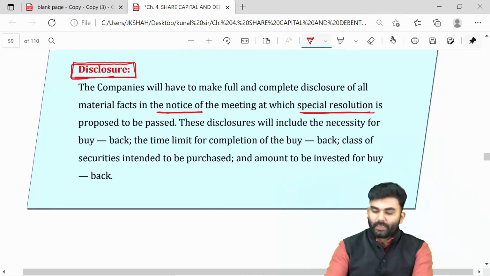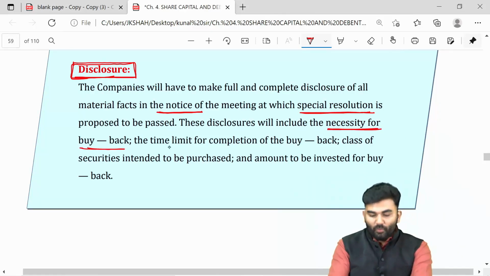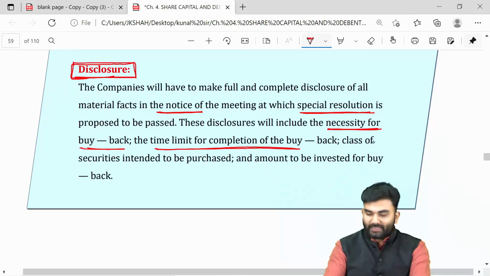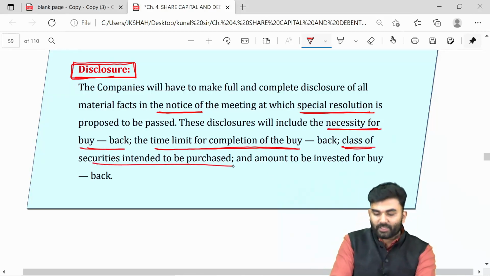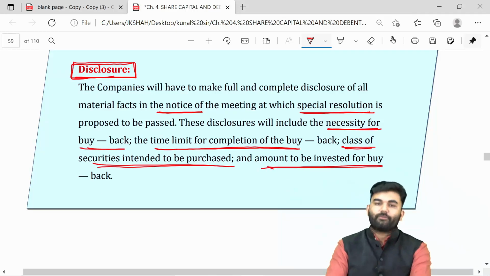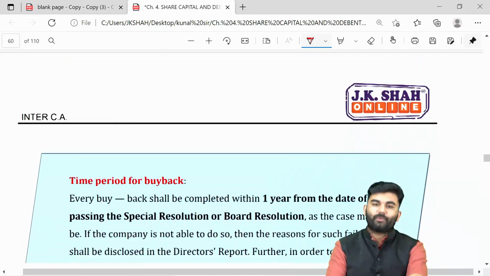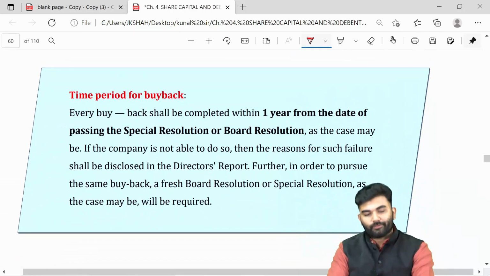The notice should include the necessity why the company is going for buyback, within what time limit the procedure of buyback will be completed, which class of securities the company is buying back, and what is the amount the company is going to invest for this buyback. All such information will be disclosed by the company in that notice itself.